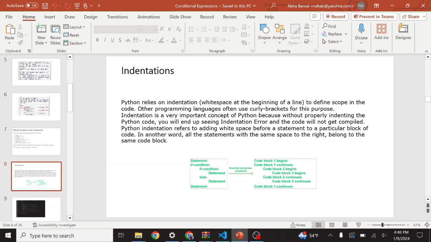Most programming languages like C, C++, Java use braces, like curly braces, to define a block of code. But Python uses indentation to highlight the blocks of code. White space is used for indentation in Python. So all statements with the same distance to the right belong to the same block of code, right?